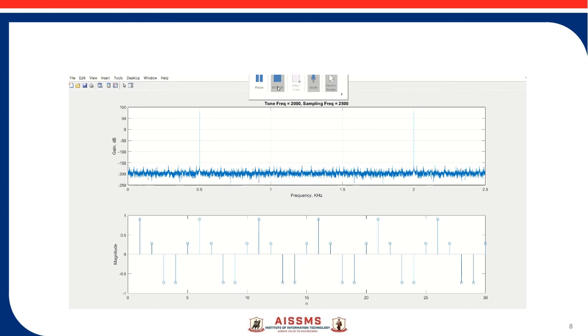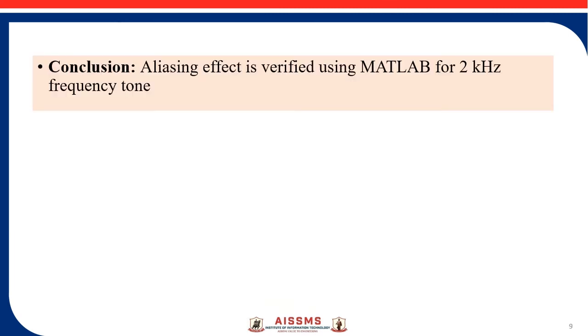So in this fashion, we have verified the aliasing effect. So the conclusion of today's experiment is we have verified aliasing effect using MATLAB for 2 kilohertz frequency tone. First of all, the 2 kilohertz frequency tone, we have used two types of sampling frequencies. One was 6 kilohertz sampling frequency, and second case was 2.5 kilohertz sampling frequency.